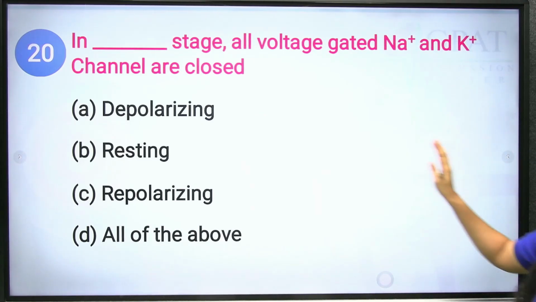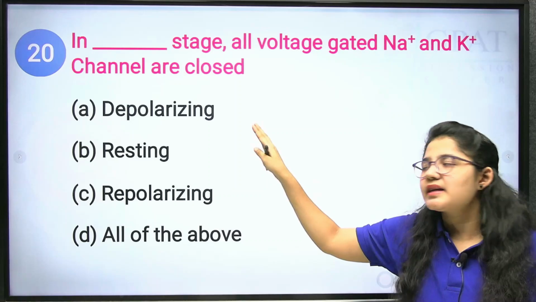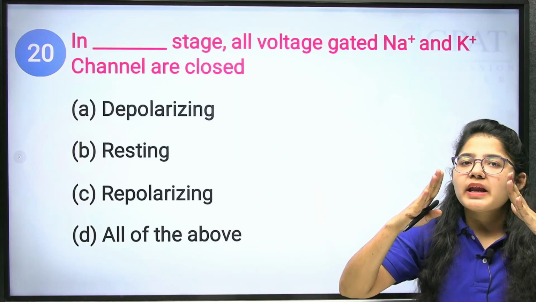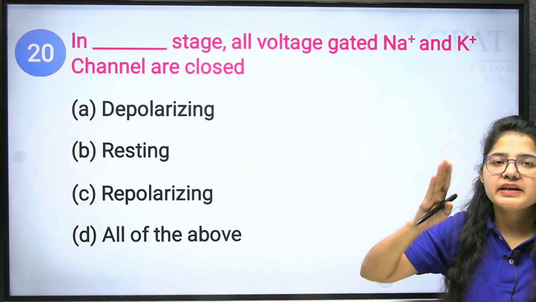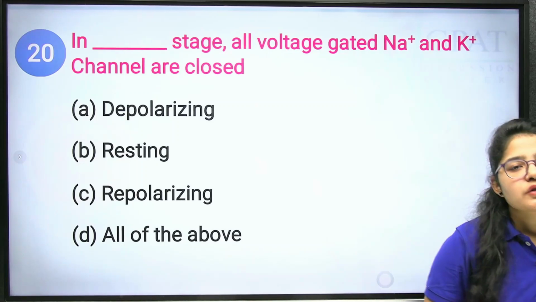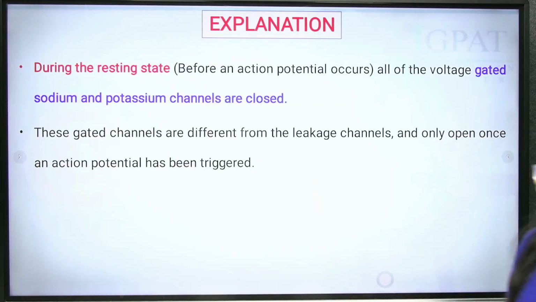Okay. So when the voltage gated channels are closed, that means it is the resting stage. They do not open to allow sodium and potassium to enter. Clear? It is in a closed stage, means there will be no entry of sodium and potassium. What will be the correct answer? That is the resting stage.